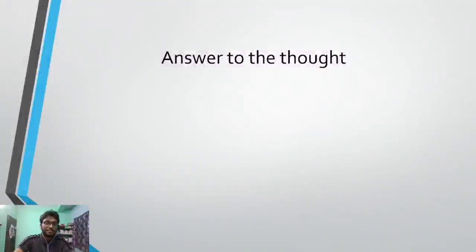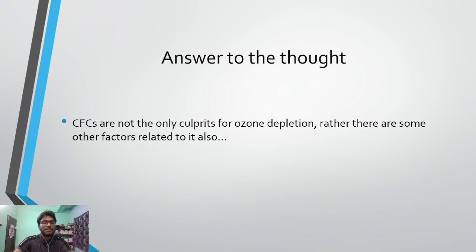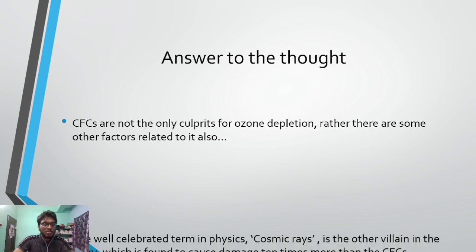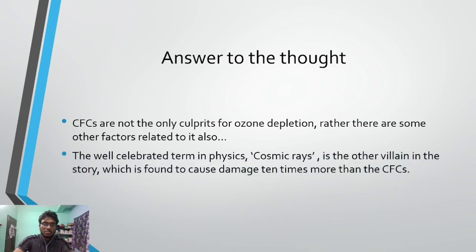We are introducing this term, cosmic rays. CFCs are not the only culprits for ozone depletion. There are some other factors involved. So we bring in cosmic rays, the other so-called villain in the story. It is 10 times more dangerous than CFC.